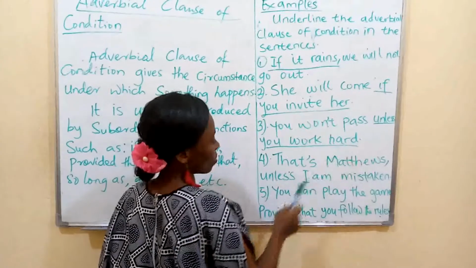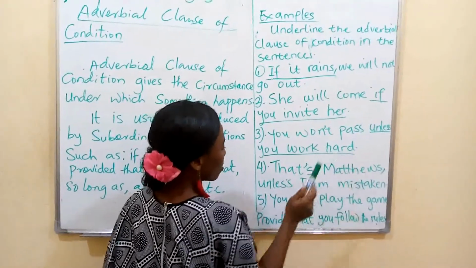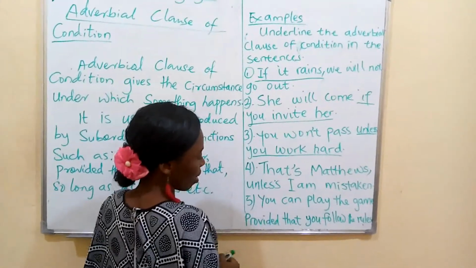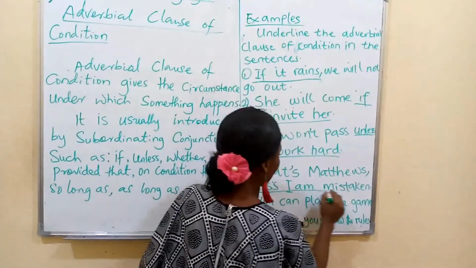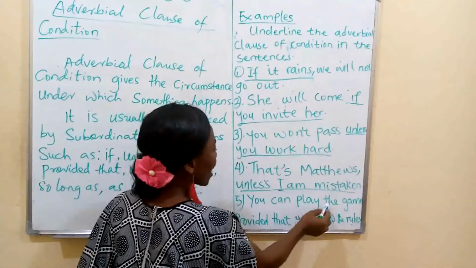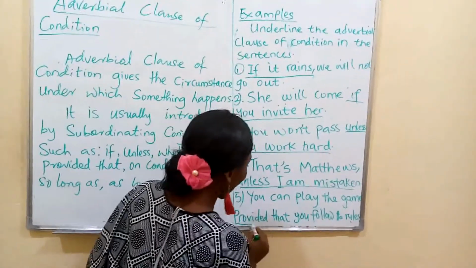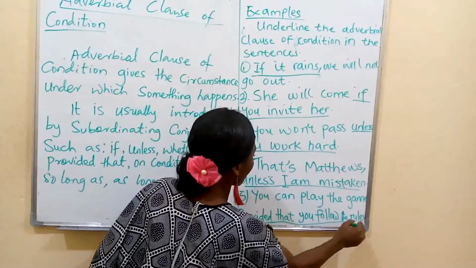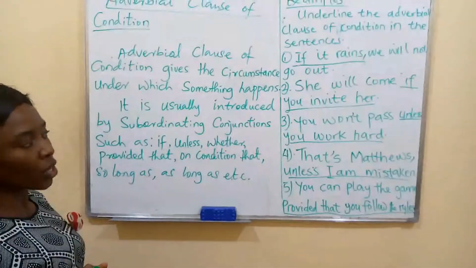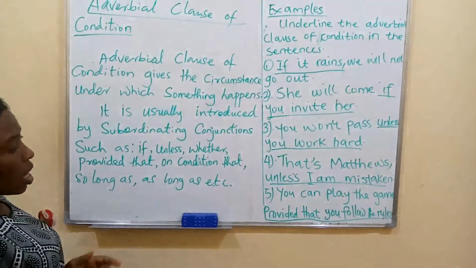Unless I am mistaken. Number 5, the last. You can play the game provided that you follow the rules. Provided that you follow the rules.